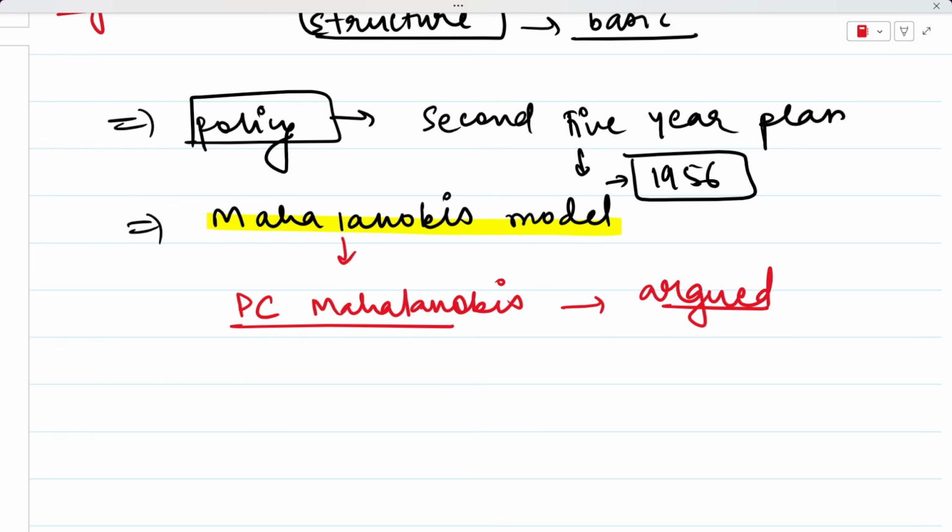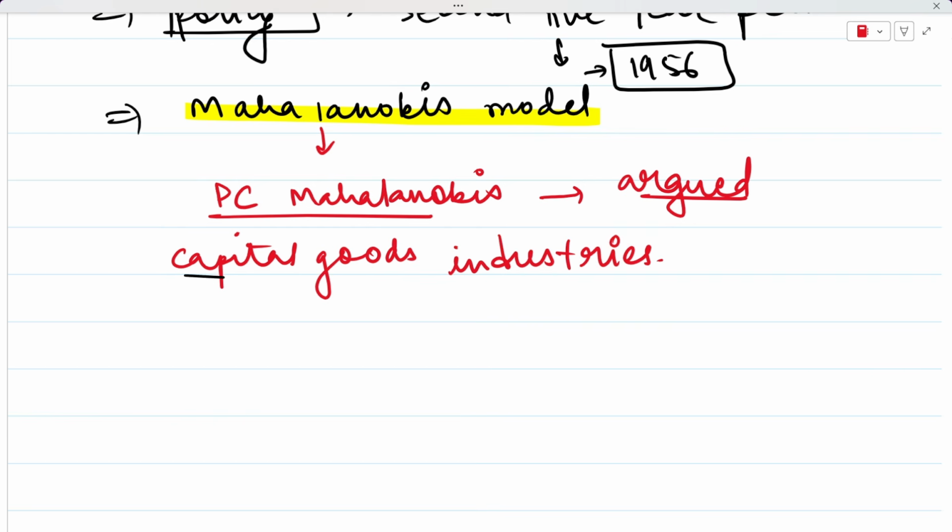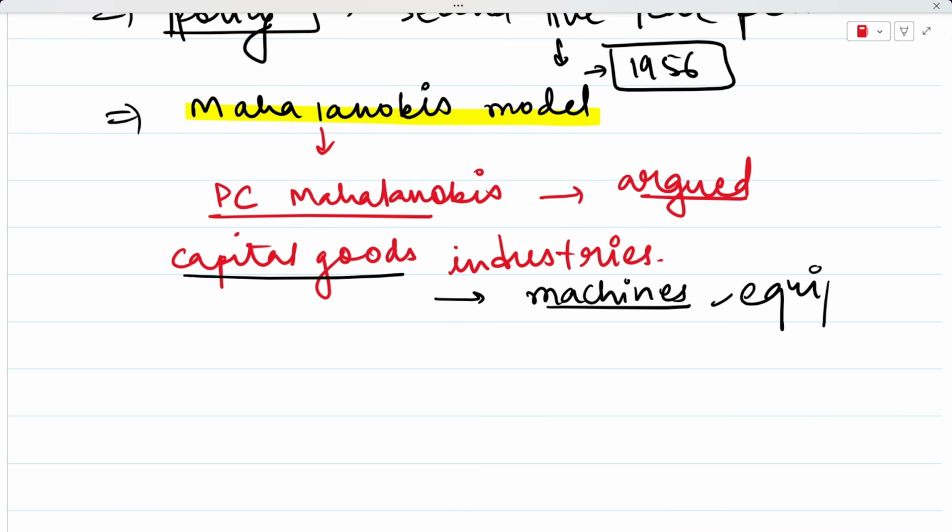He argued that India should first build a capital goods industry. So India should start building capital goods industries. This was his argument. Because if we don't develop capital goods industry, how are we going to develop machines? Because capital goods are industries that produce machines, they produce equipment. So we need to develop our capital goods industries first.